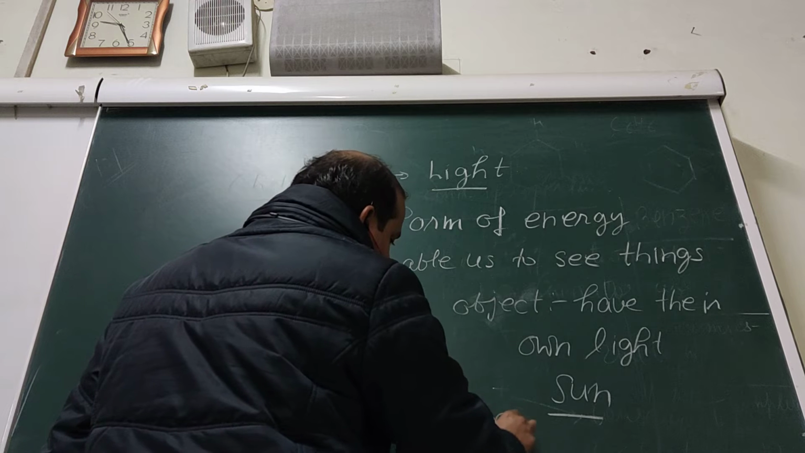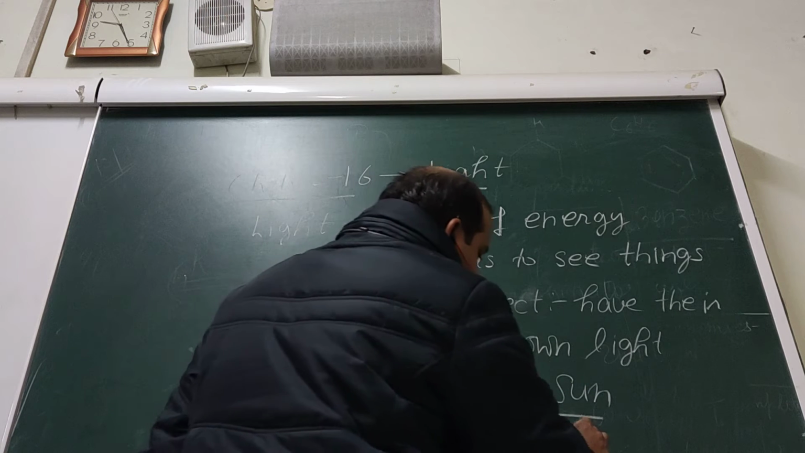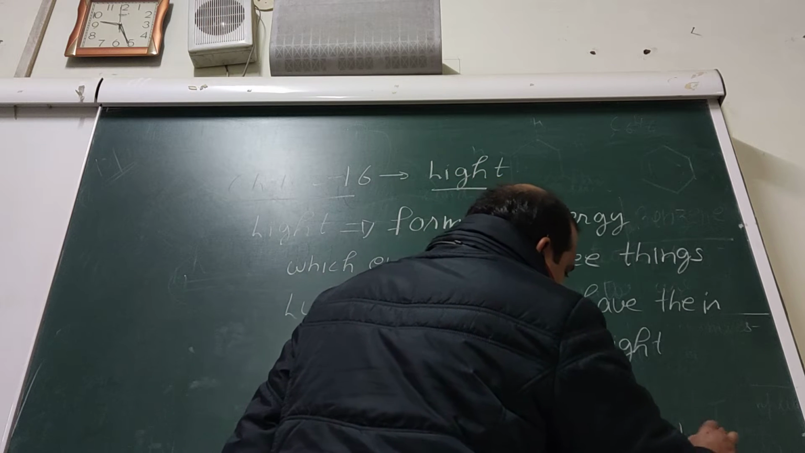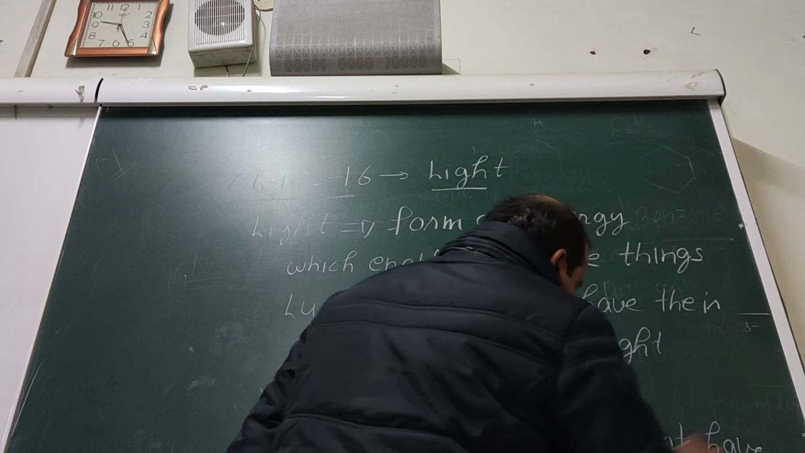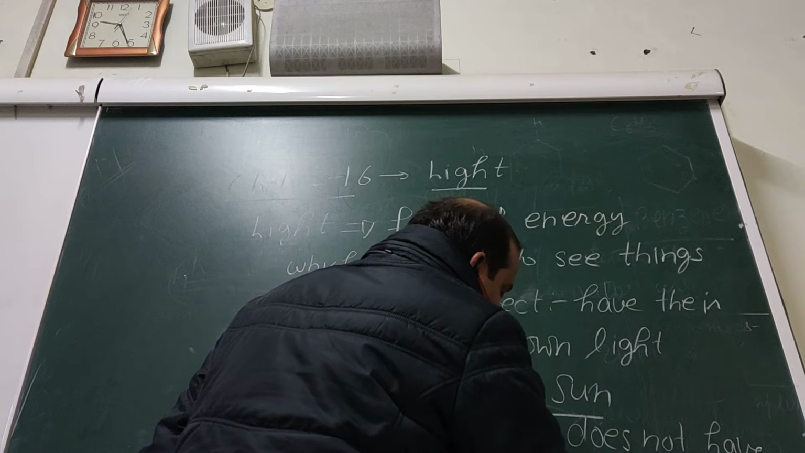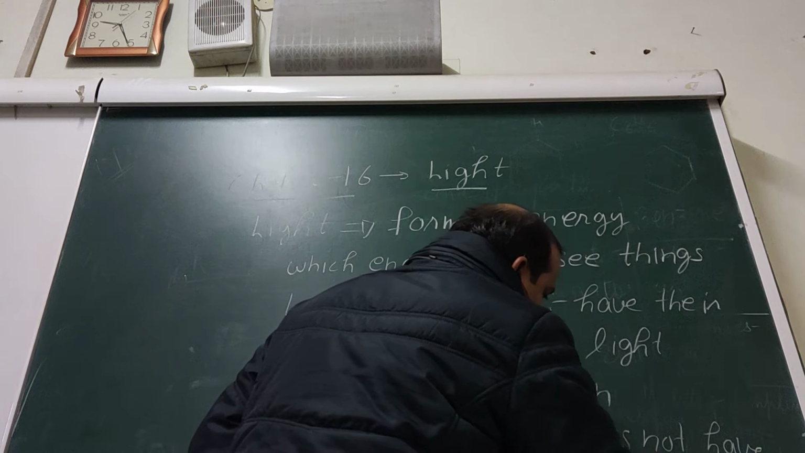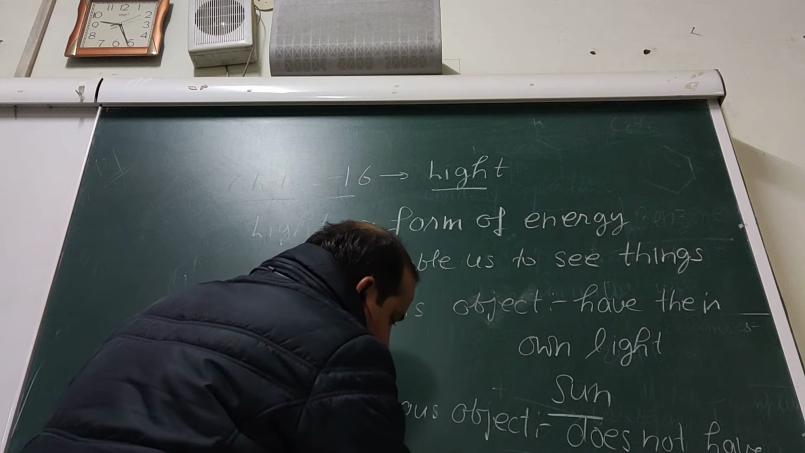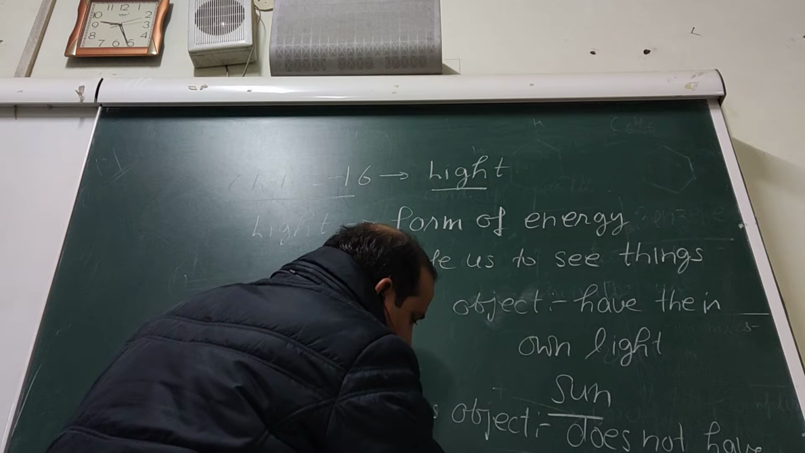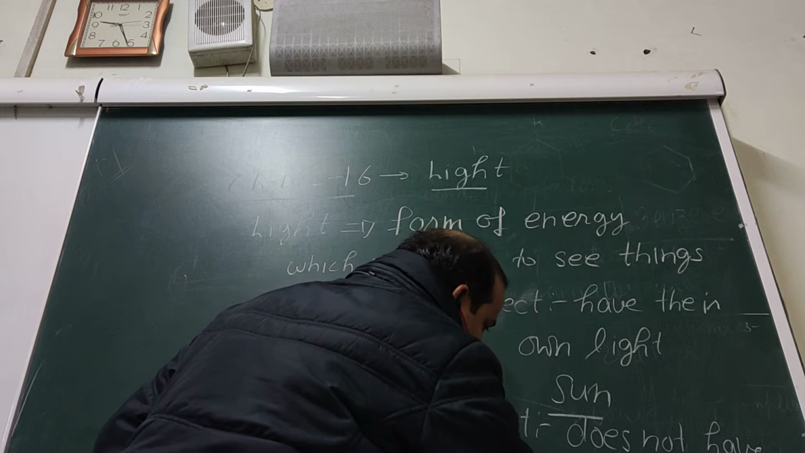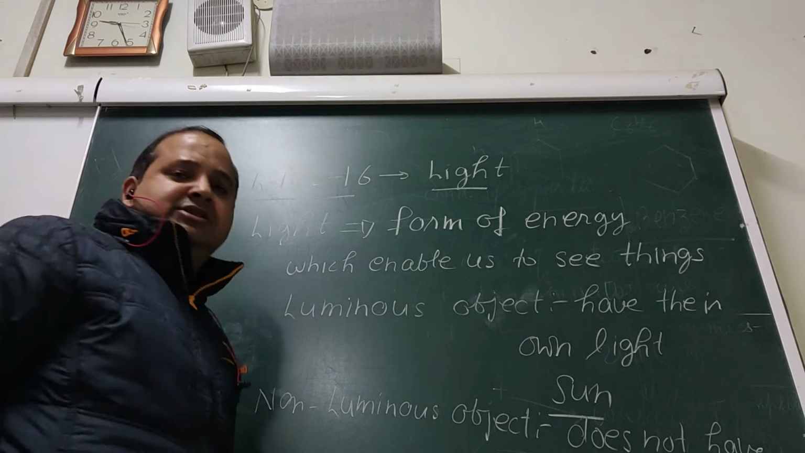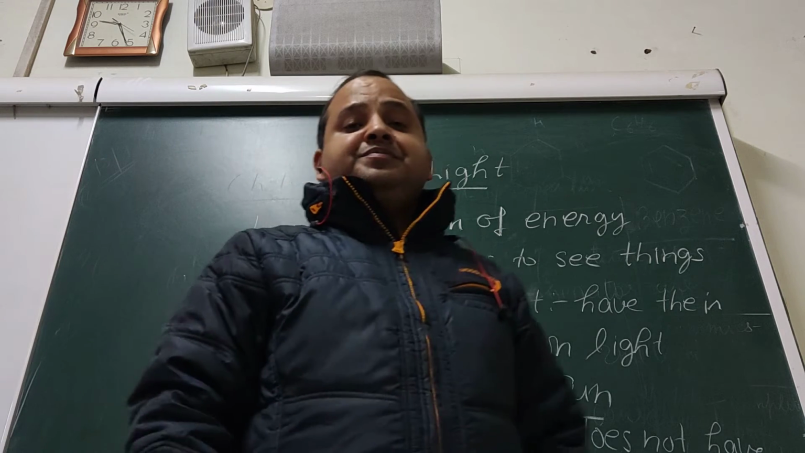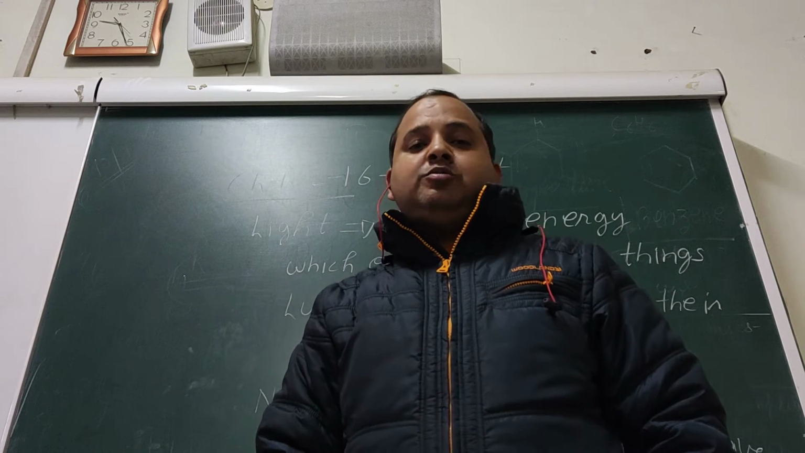Non-luminous object does not have their own light. Yes, example is, you can say moon, you can say table, so many things. Yes, wood, cardboard, these all are called as non-luminous object.